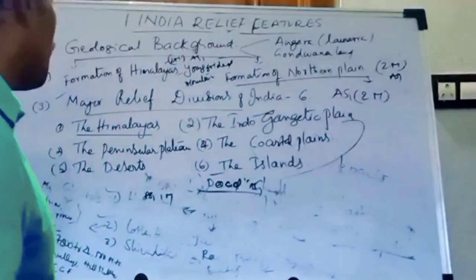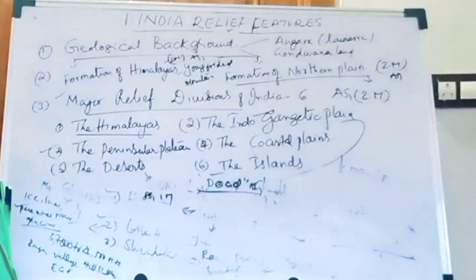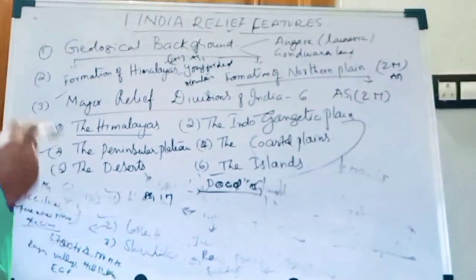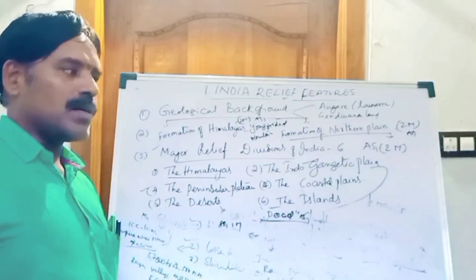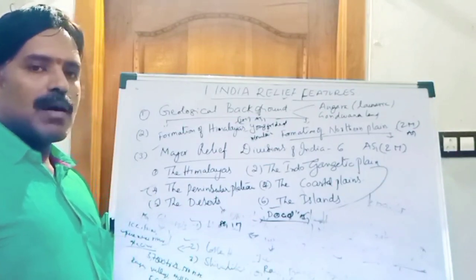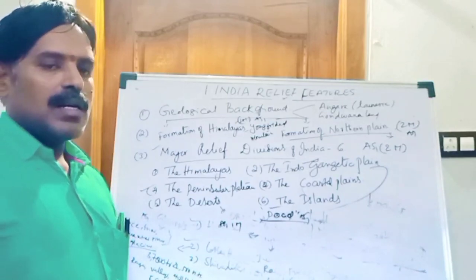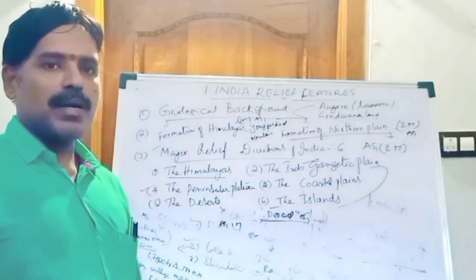Now discuss the peninsular plateau. Last class we discussed why India is a peninsular plateau, a 2 marks question. A landmass which has water bodies on 3 sides and land on 1 side is called a peninsula. India has the Bay of Bengal on the east, the Arabian Sea on the west, the Indian Ocean on the south, and the Himalayas on the north. That's why India is called a peninsular plateau.